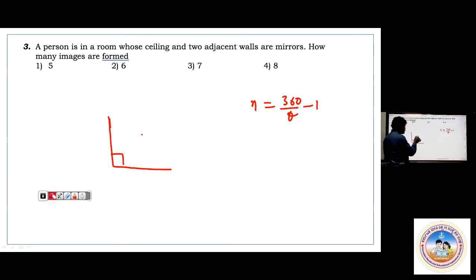And one more is the object; the object's image will also be there. So overall it will be 7 images. Come on, you try to have an idea. Two mirrors are perpendicular to each other, and even the ceiling is also perpendicular. When I take this as the object, there will be 3 images. These 3 images will act like an object for the ceiling, 3 more images. And the object's image will also be seen in it. Okay, then the number of images will be 7.